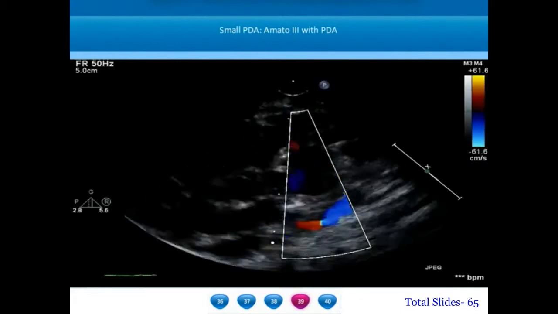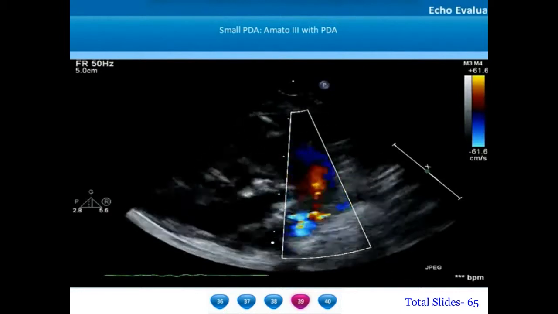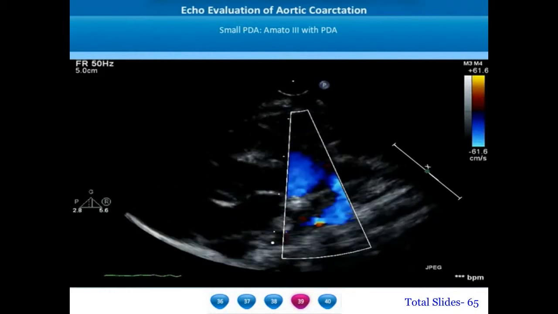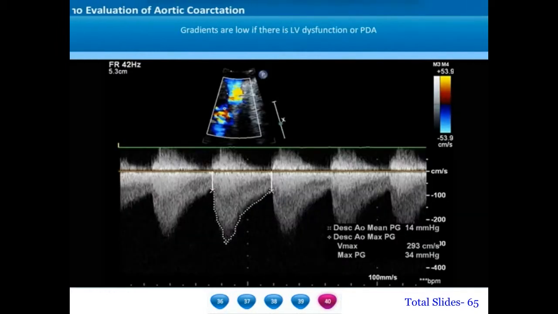All these types of coarctation, whether it is type 1, type 2 or type 3, may be associated with a patent ductus arteriosus. Whenever there is a patent ductus arteriosus, the gradients across the coarctation will be marginally lower. We can appreciate in this patient that the mean gradient is only about 14 millimeters of mercury. However, there is a significant diastolic tailing which will indicate a diastolic gradient between the ascending aorta and descending thoracic aorta.